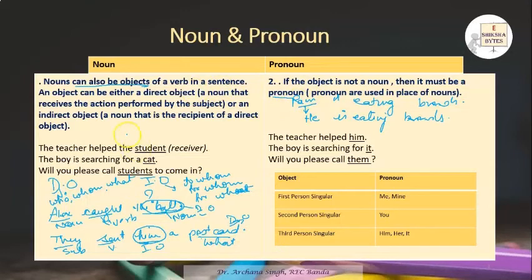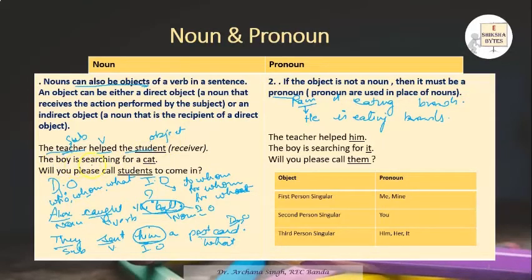Now let's understand this. The teacher helped the students. Teacher is the subject, and to be a subject it has to be a noun. So teacher is a common noun, helped is a verb, and the students is your object. Which object is this? This is a direct object. The teacher helped whom? You're getting an answer of whom, so this is your direct object.